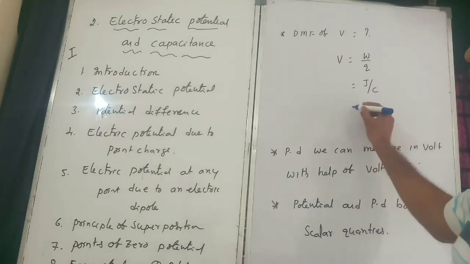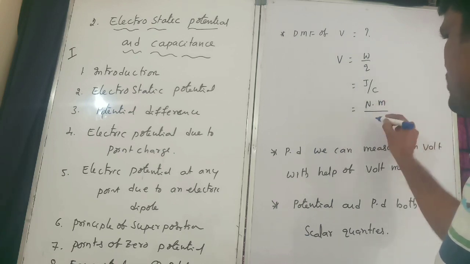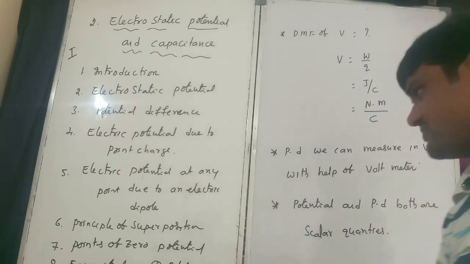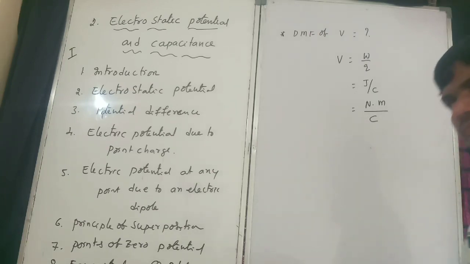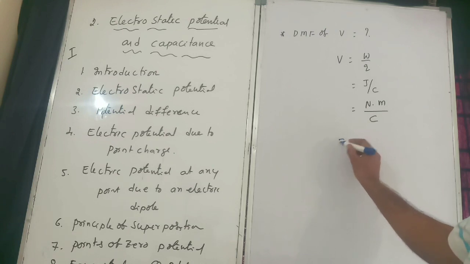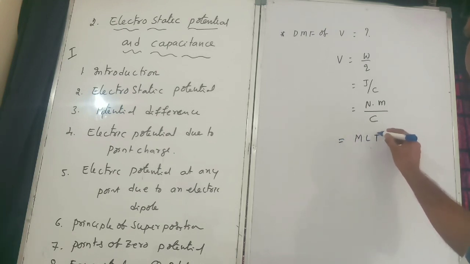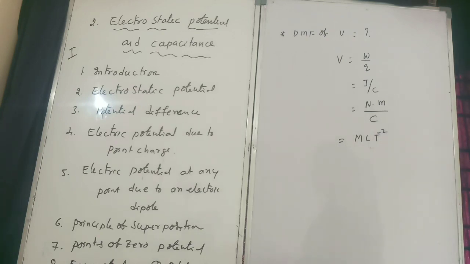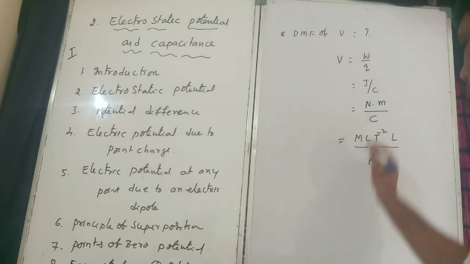A joule is newton into meter, and the coulomb is A into T. Newton is M L T power minus 2, and meter is L. Divided by coulomb, A T, we transfer it to the numerator.